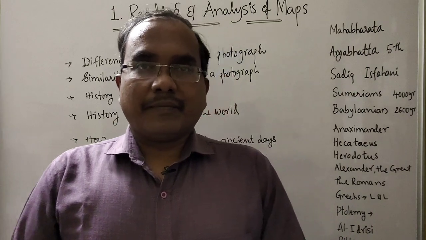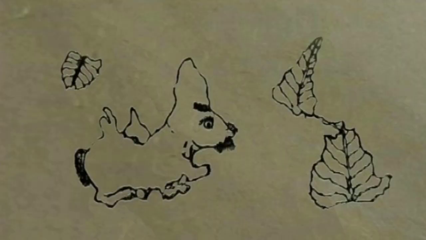According to that, just like a man sees his face in the mirror, so does the earth appear in the universe. In the first phase, you see leaves, and in the next phase you see a rabbit.